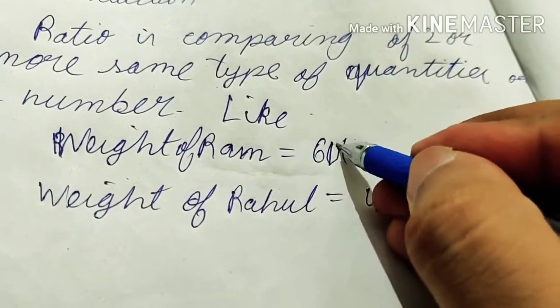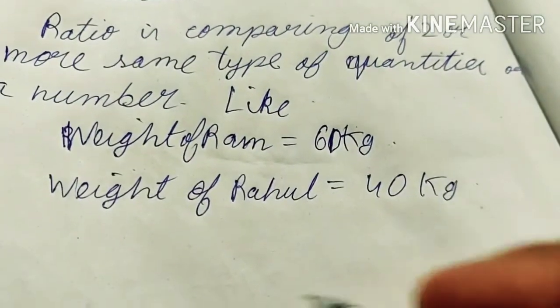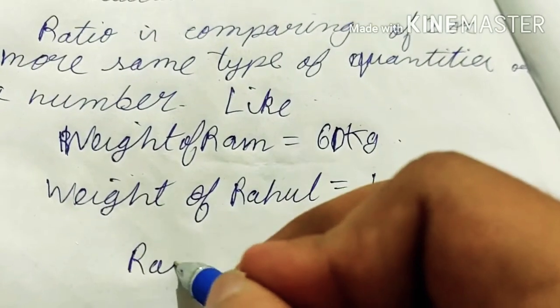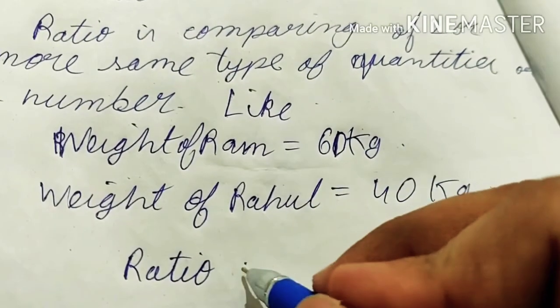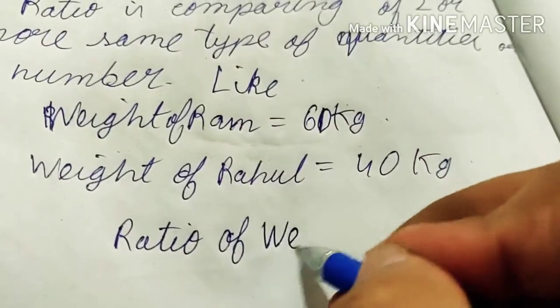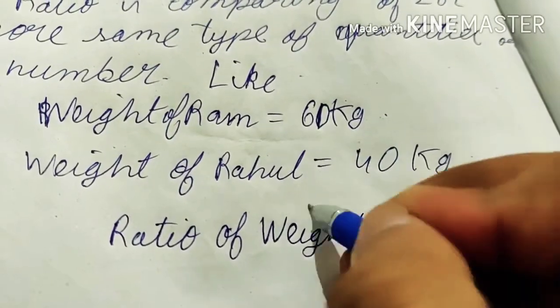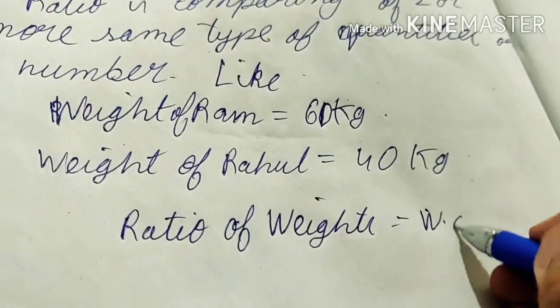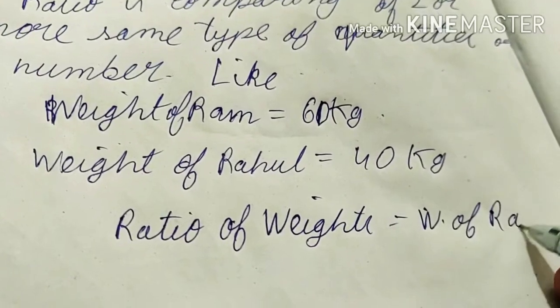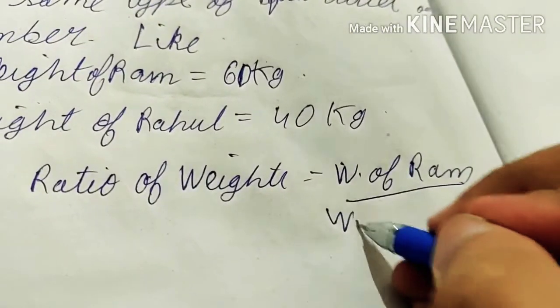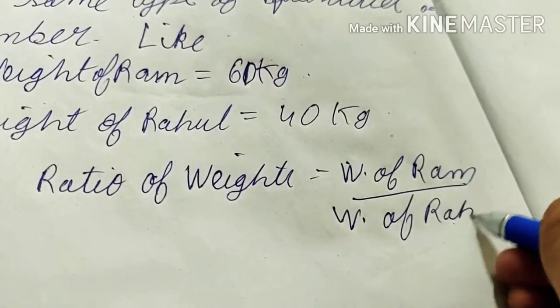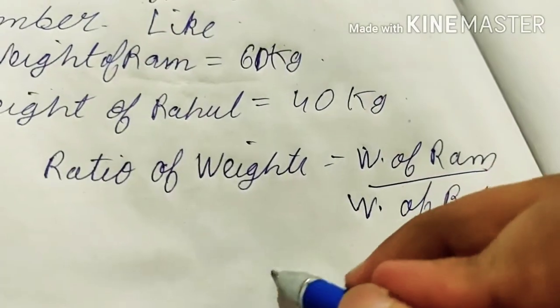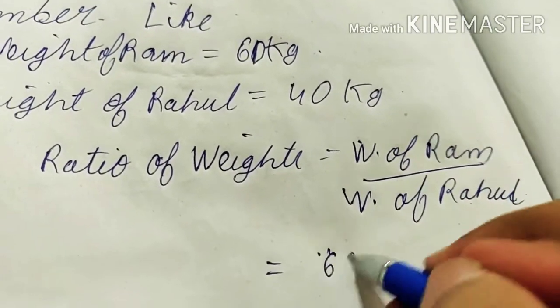So the ratio of weights, that is weight of Ram upon weight of Rahul, we are comparing the weight of Ram and Rahul.